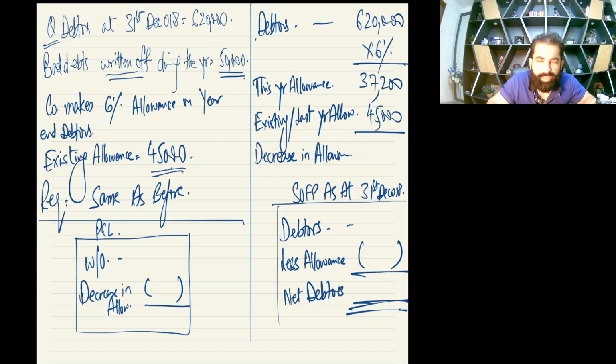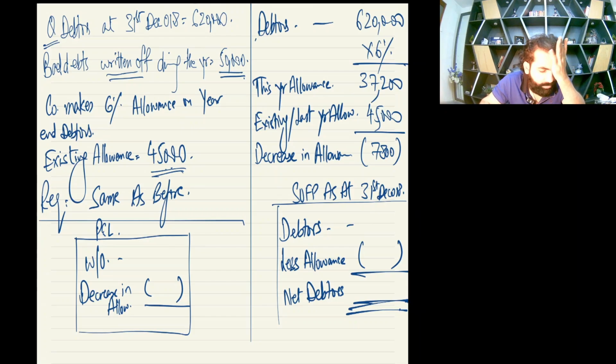Now you can tell me, from 45,000 we are going to 37,200. So yes, it's a decrease in allowance now. Decrease in allowance 7,800, and yes, decrease in allowance is your income.